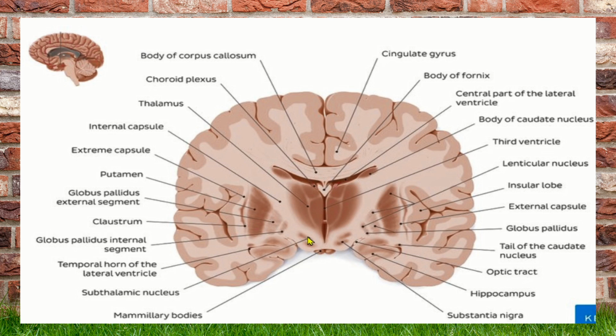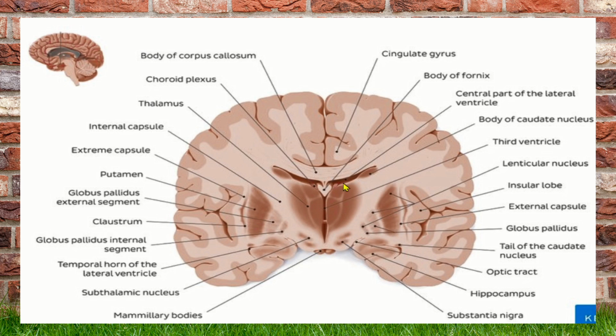The fourth content will be the substantia nigra. Substantia nigra, we know it is a part of the midbrain. And the last content will be the zona incerta. Zona incerta is a thin sheet of gray matter which is intervening between the ventral nucleus of the thalamus and the subthalamic nucleus. These five are the contents, or parts, of the basal ganglia.